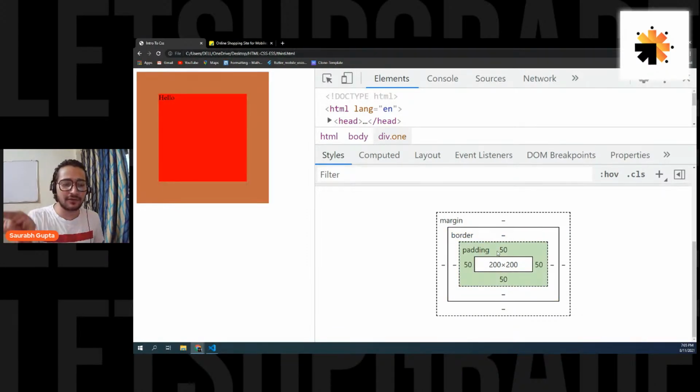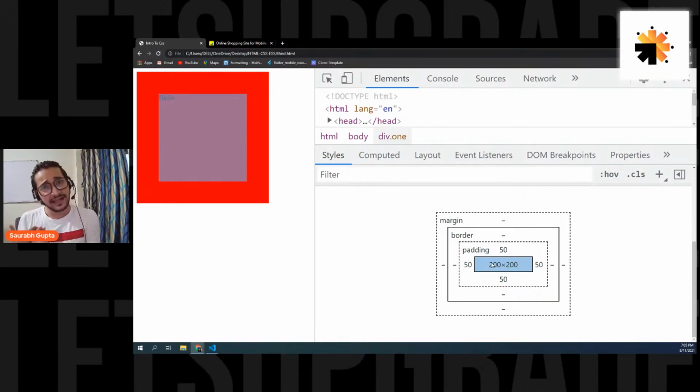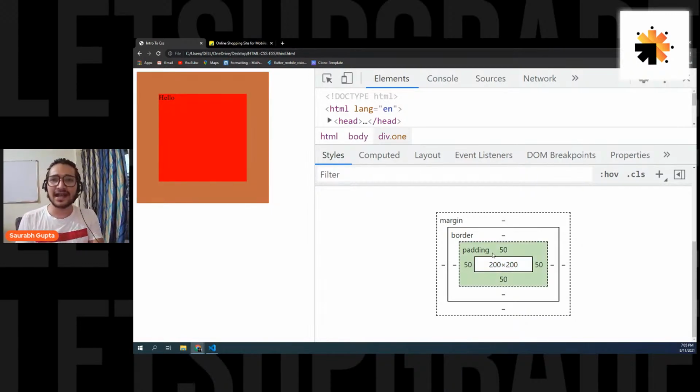Can you see the highlighted area, everyone? Okay, so see, this is the actual height and width, 200 by 200, and the content is still inside it. That means my element is still 200. Only an extra size is added on top of it, and that's it. Padding is a fake size.